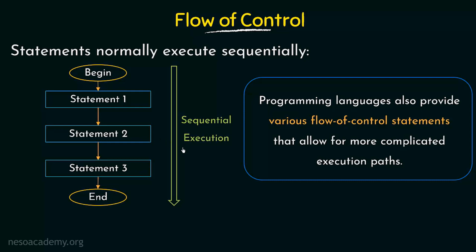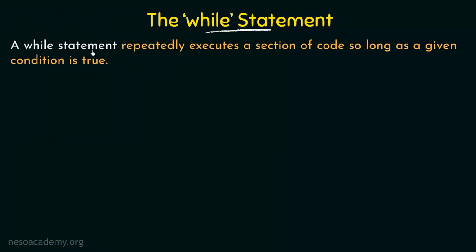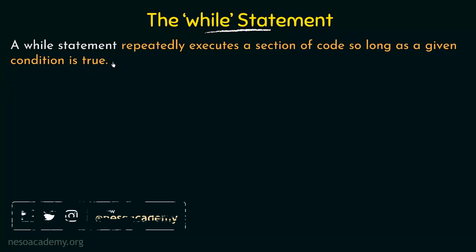Okay, now that we understand the flow of control, we are in a position to study the while statement. Let's see what the while statement is. A while statement repeatedly executes a section of code so long as a given condition is true. In a while statement, there will be a section of code under the while statement, and that code will be executed again and again as long as the given condition is true. So there are 2 main things here: the section of code and the condition. We check the condition, and as long as it is true, that section of code under the while statement will keep on executing.